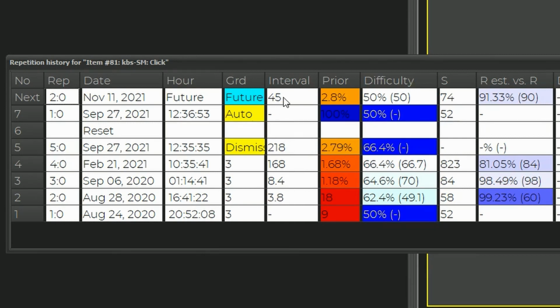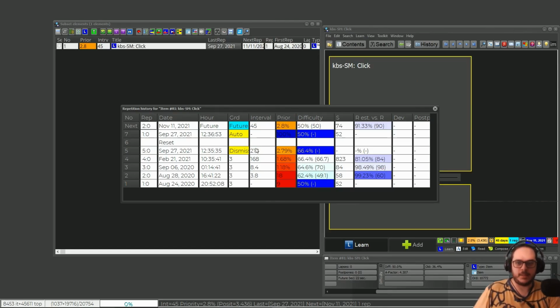Second, I lost the interval. I had 218 days. Now I have just 45. So overall, the point is that dismissing and setting memorize is not the same as toggle suspend in Anki, in the sense that the card, the item, is not frozen in time, and when you unfreeze the card, it's as if nothing happened. In Anki you will have the same interval as before, the same due date. That's not actually true in SuperMemo. You lose all of that.